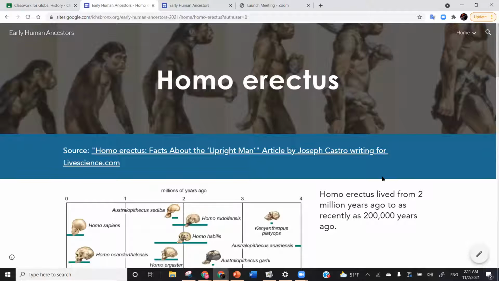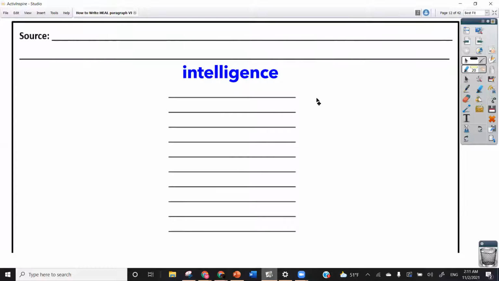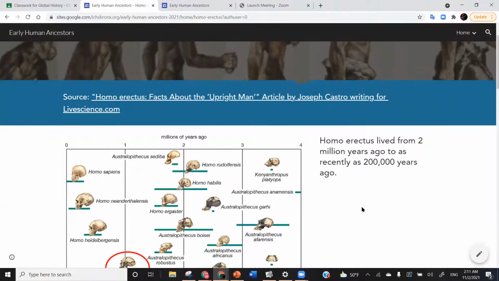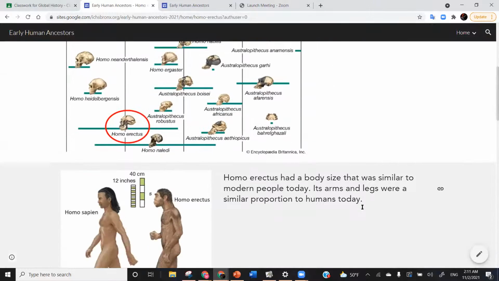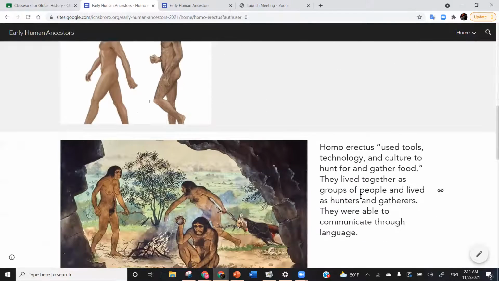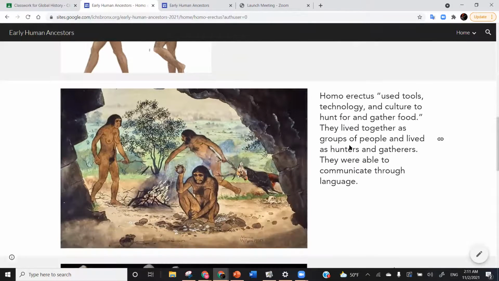And these are details that you should have already read, that you have included in your table. And you're basically just finding more specific or larger details that connect to each category that you chose. So for this example, we're focusing on intelligence. So you're reading this information about Homo erectus, and you're finding information that basically demonstrates that they were intelligent.